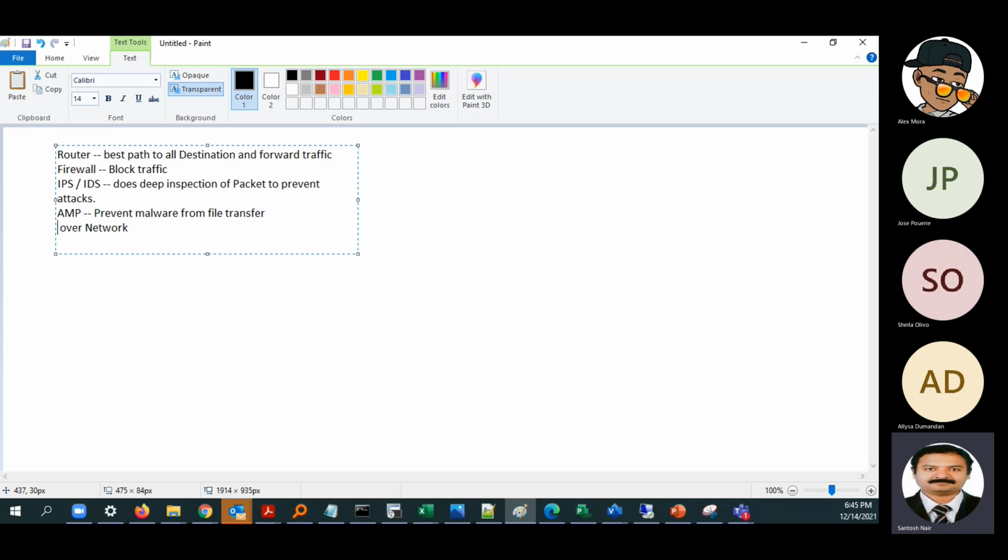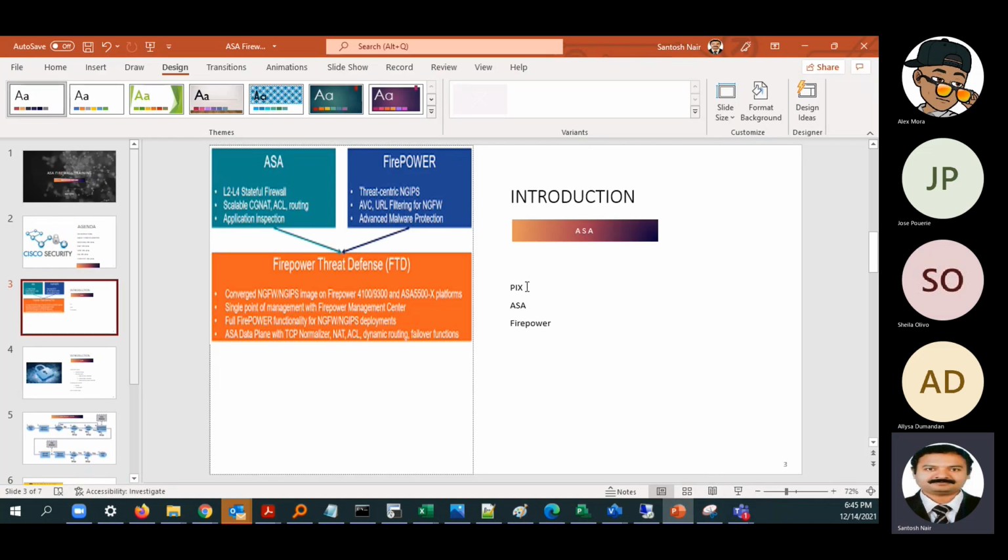like if we go to the slide, initially we had the PIX firewall. When Cisco started with firewalls, they started with the PIX firewall. It was there before I joined in 2002 also. PIX firewalls were already there. The commands in the PIX firewall were a little bit different.